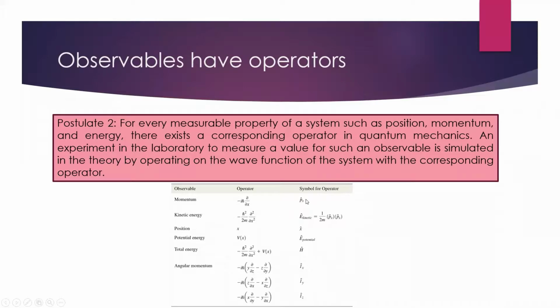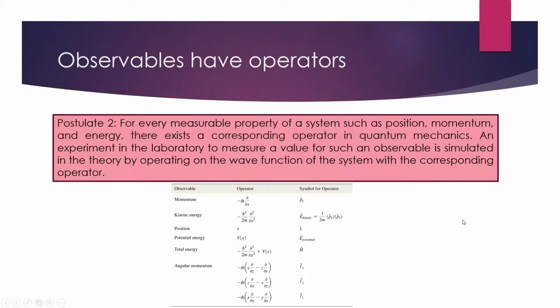And we denote our operators here with a caret. So at this point, you may be thinking, what does it mean for the position operator here to simply be x? And how can we use that to determine the position of a quantum mechanical particle? And you might even be remembering back to Gen Chem and saying things like, I'm pretty sure that you can't know the position of a quantum mechanical particle. And these are all great things to be thinking. And we're going to use the remaining postulates to kind of parse through those questions. So hold on to them. And we'll touch on them a little bit today, but we'll really pick up next time and hammer them out.